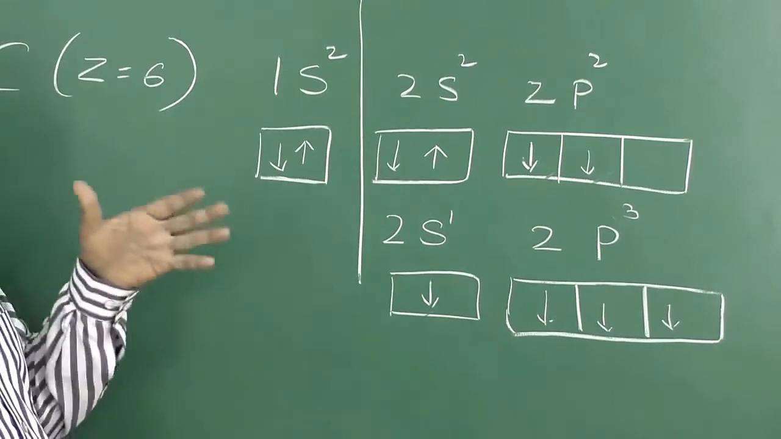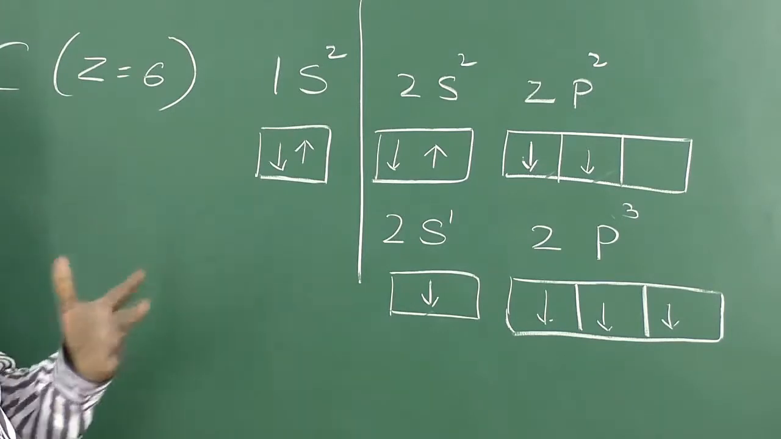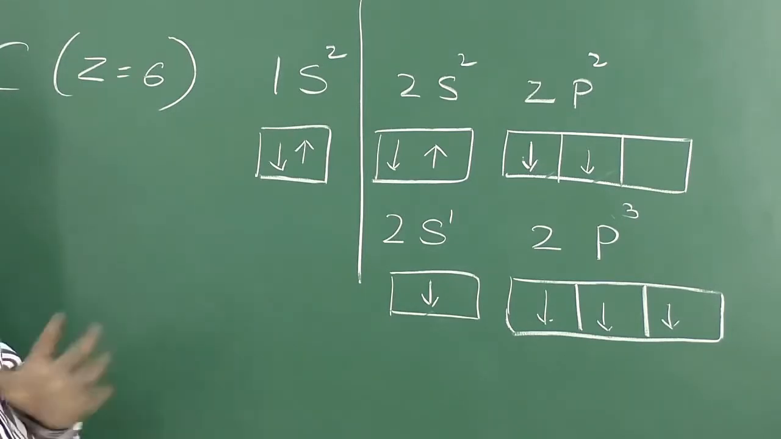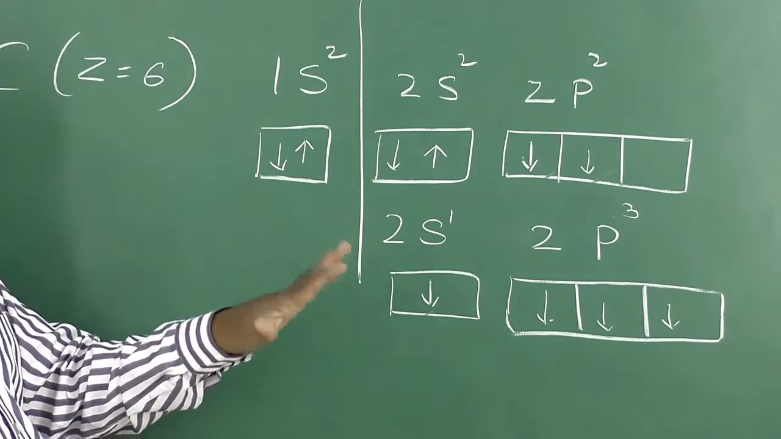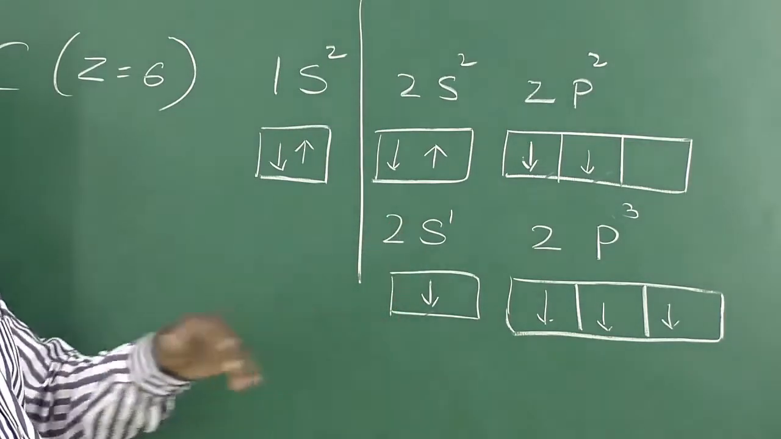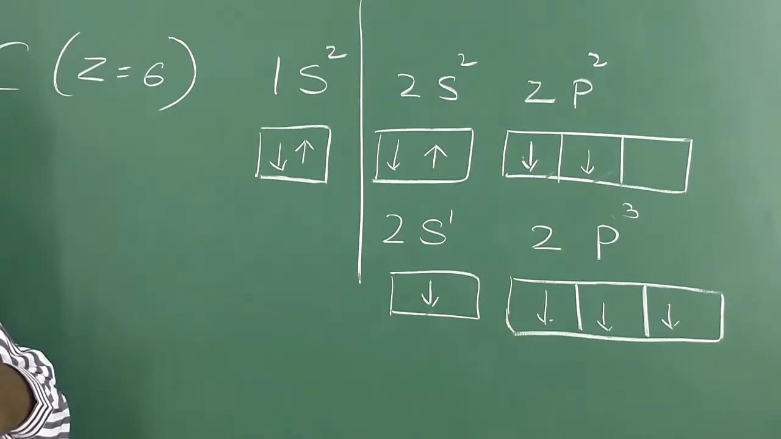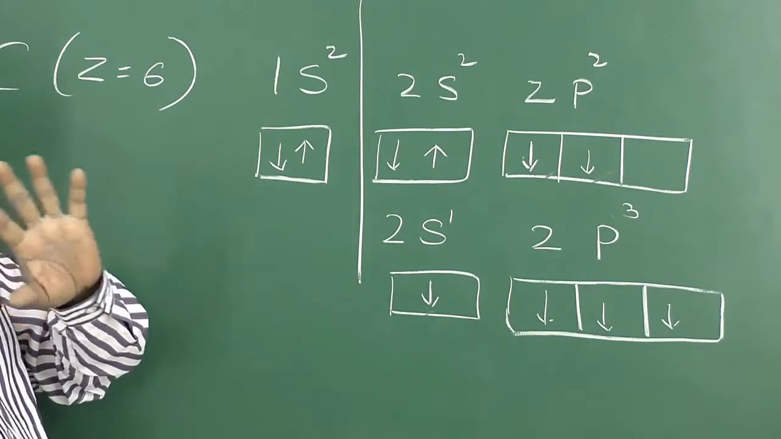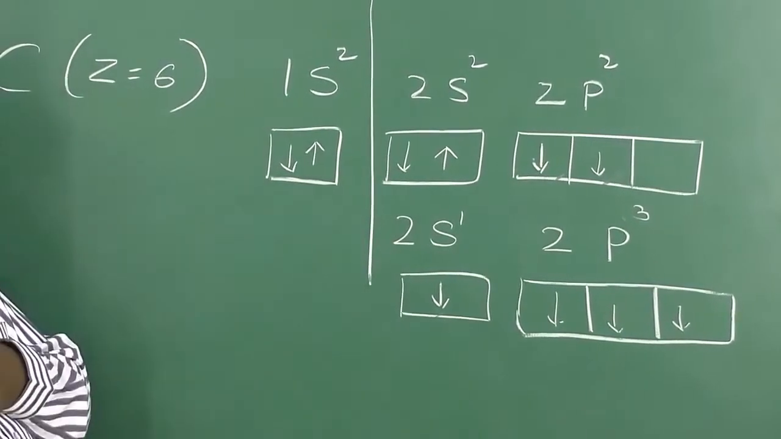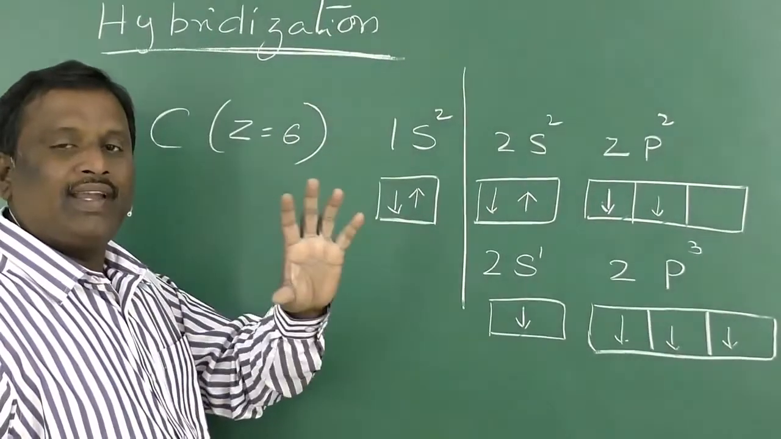Now, out of these 4 unpaired electrons, 3 electrons are in the 2p orbital and 1 electron is in the 2s orbital. That means if carbon forms 4 bonds, 3 bonds should be identical and should differ from the 4th bond, which is due to the 2s orbital. But if you observe any compound, all 4 bonds of carbon are found to be identical. There is no difference at all. All 4 bonds are identical.